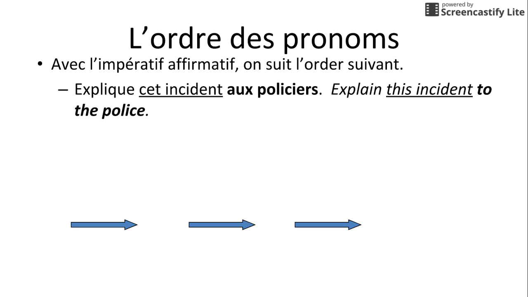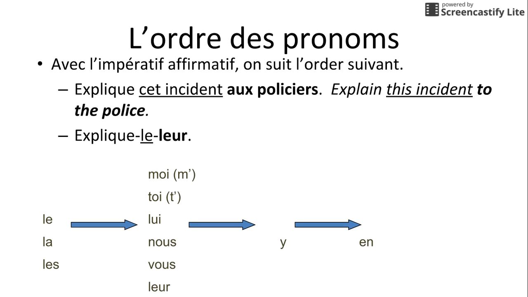Now, on this page, we're showing you the order for affirmative commands. The order is slightly different, but not very much so. All we're doing is putting the direct object pronouns first, everything else in the middle, and then y and en are still at the end.